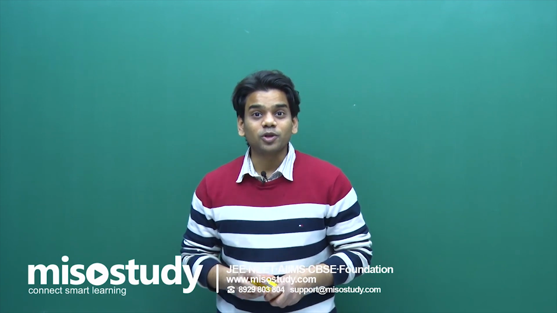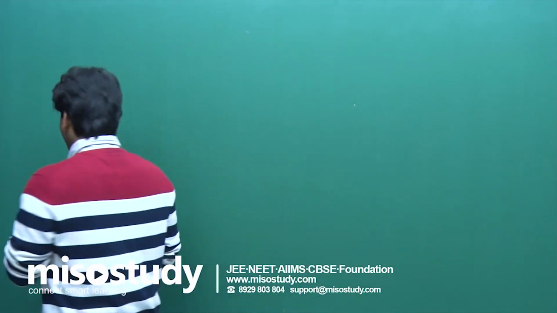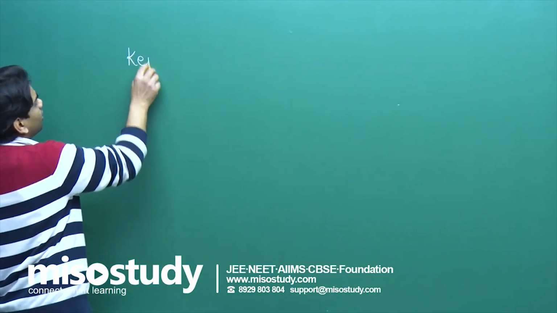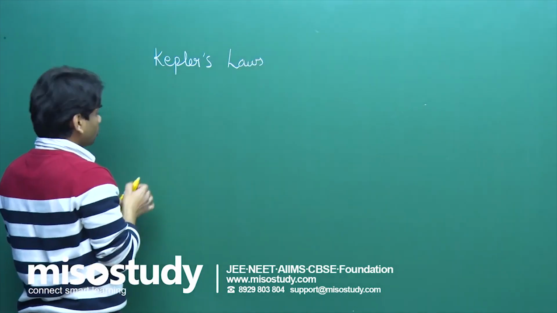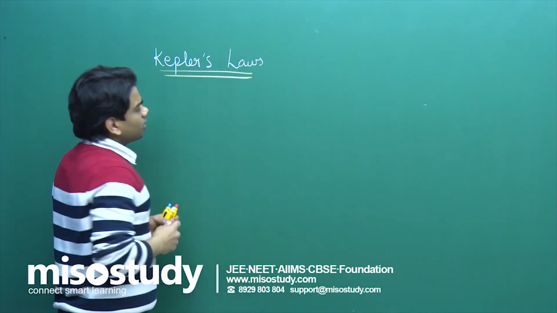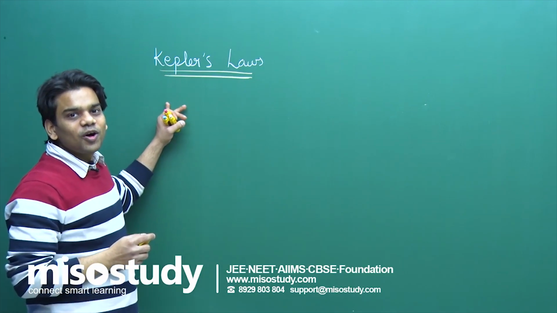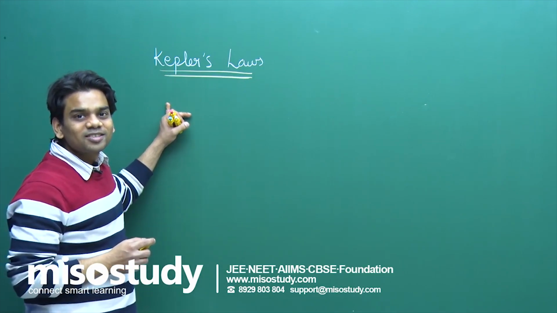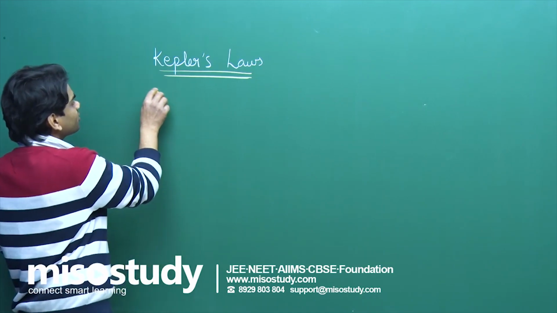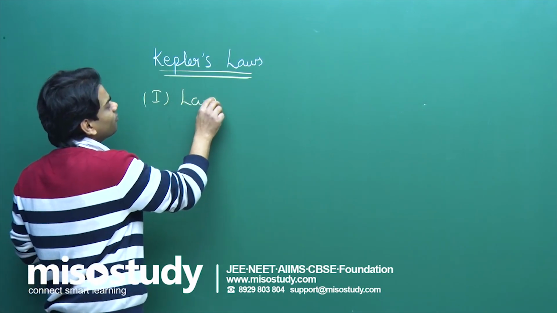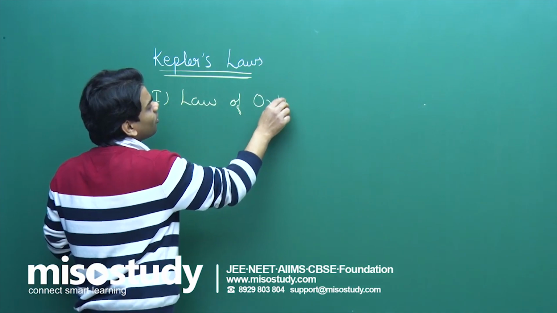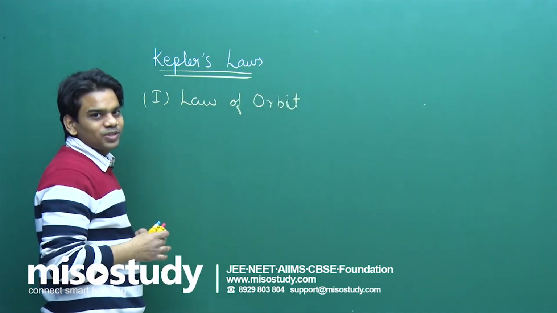Kepler gave us some gravitational laws which actually control the motion of all the planets, and today we'll be studying Kepler's law. Let me begin the class with understanding the planetary motion and what Kepler said about it. He gave us three laws which control the motion of the planets around the sun. The first law is the law of orbit: every planet is revolving in an elliptical orbit with the sun at the focus.